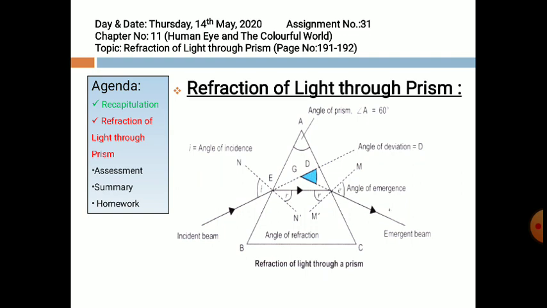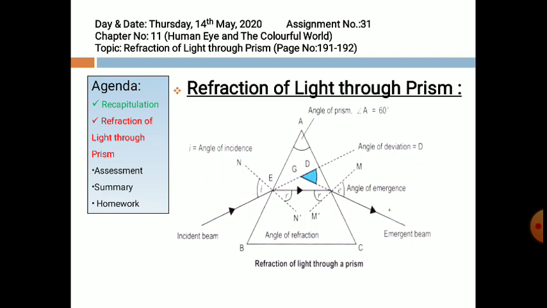At the same point E, there is angle R, angle of refraction. Then there is angle E, angle of emergence, and angle D at point G. This angle D is known as angle of deviation.